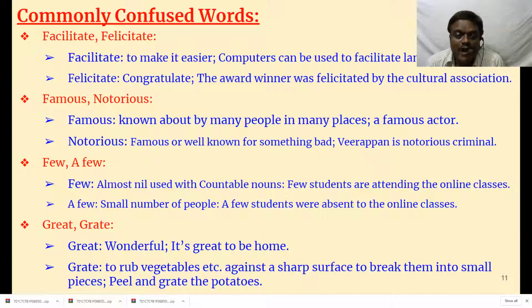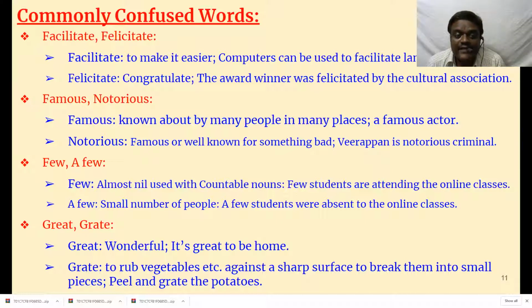A few means a small number of people. A few students were absent to the online classes. When the online classes were started at the beginning, maybe 1 or 2 weeks, many students were attending the classes, and a few students were absent. Later, as time passed, people started bunking the classes.